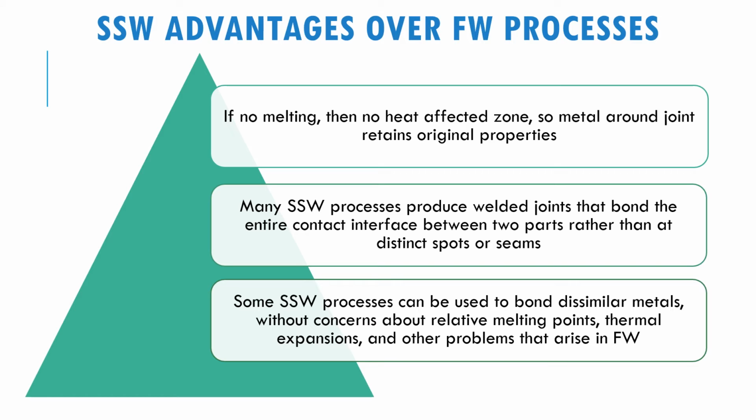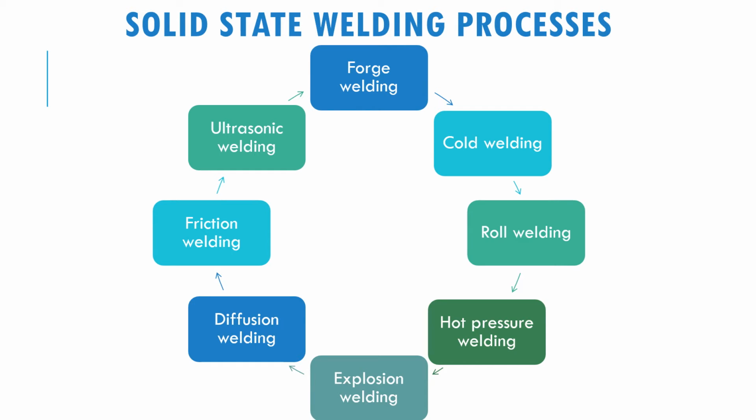Or maybe you can just make a point of welding, but in this process, the whole contact area will be joined together. And then solid state welding can also be used to bond dissimilar metals, meaning for example ceramic and metal, or metals of different types, for example aluminium and stainless steel or something like that. So without any concern of relative melting point or thermal expansion or other problems that arise in fusion welding.